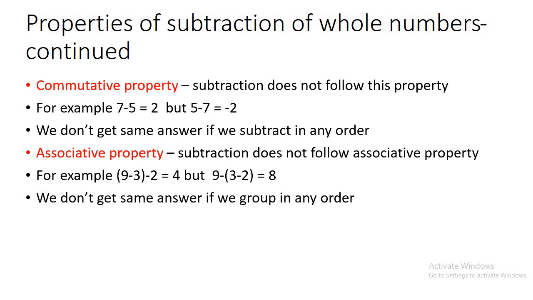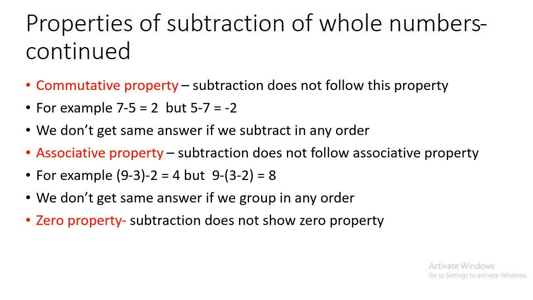Hence we can say that associative property is not valid for subtraction of whole numbers. So whenever the answer is changed, the property is not valid. In the same way, 0 property is also not shown by subtraction. How? If 34 minus 0 is there, it will give answer 34. But if we interchange, 0 minus 34, it is not giving the same answer.